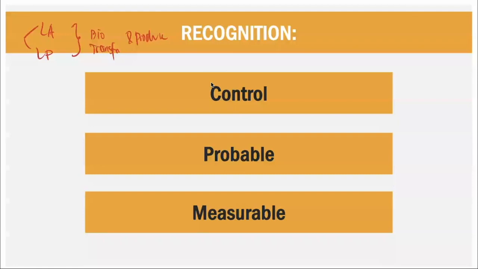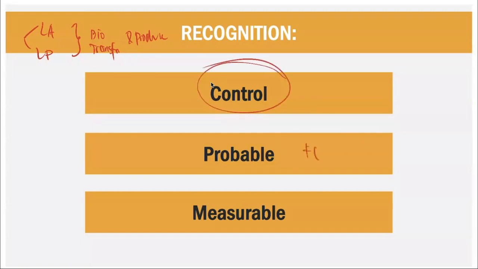So, a living animal and living plant is not always under PAS 41. It depends whether the biotransformation happens. So once you know that there is this biotransformation, how do we recognize it? Of course, you first control that particular asset. You already know what is control. We discussed that before in your conceptual framework.